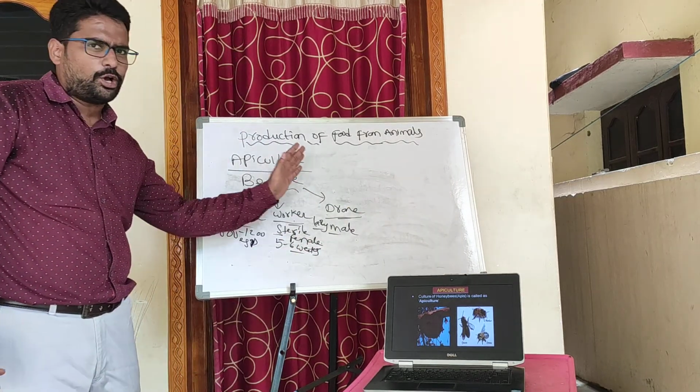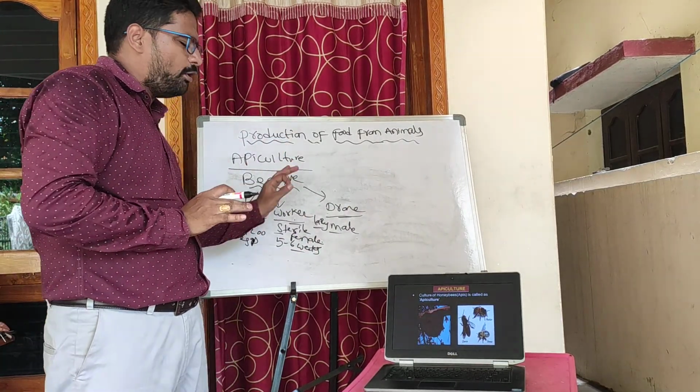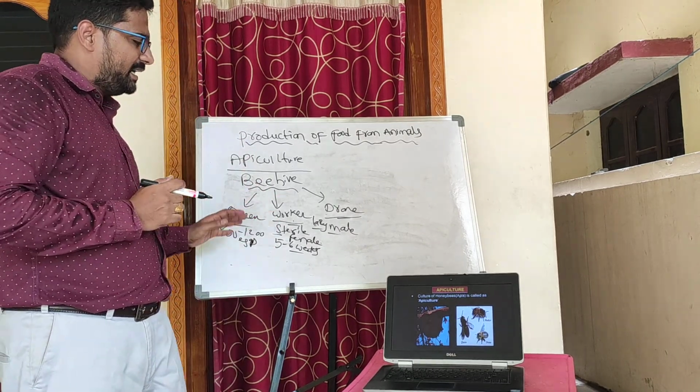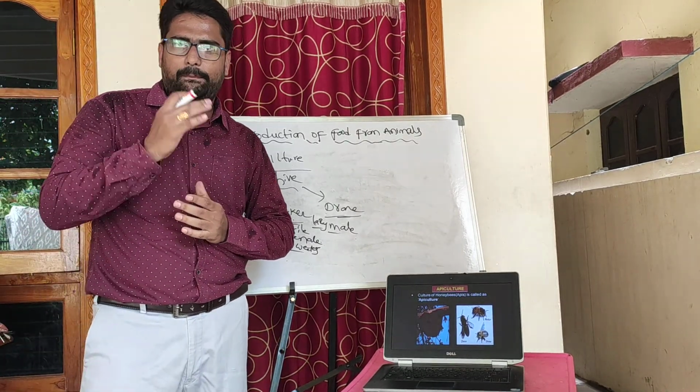So the lazy male of the colony is the drone. It does not do any work. It is only involved in mating, only involved in reproduction with the queen. So these are all the three types of honeybees in a beehive.